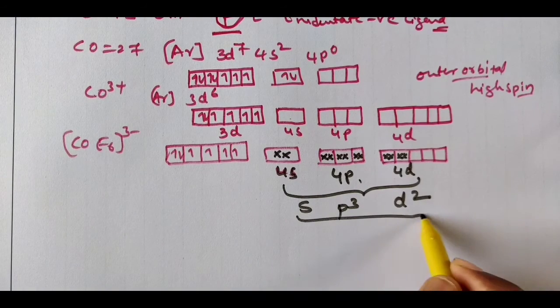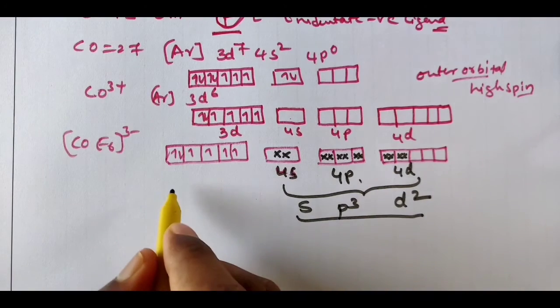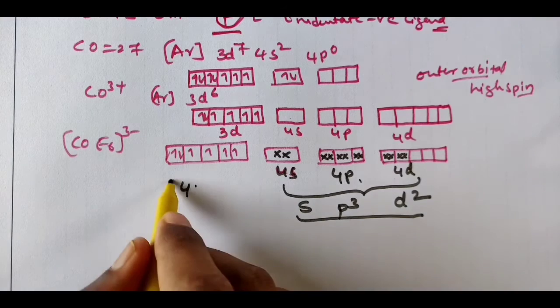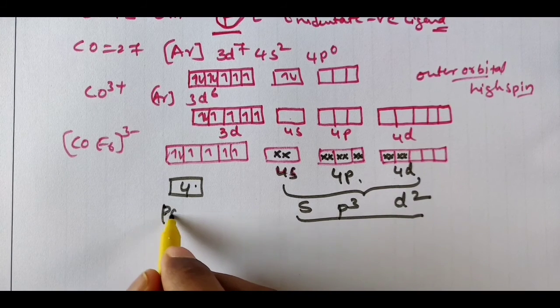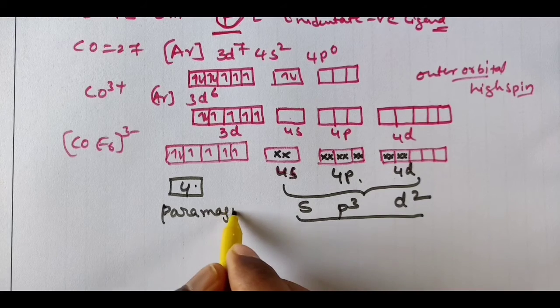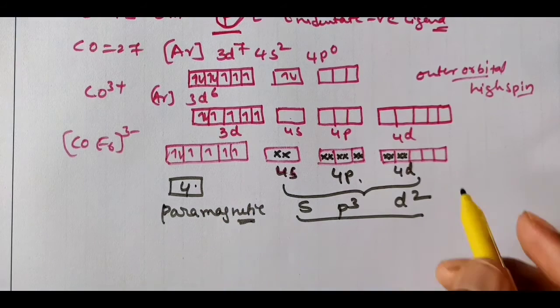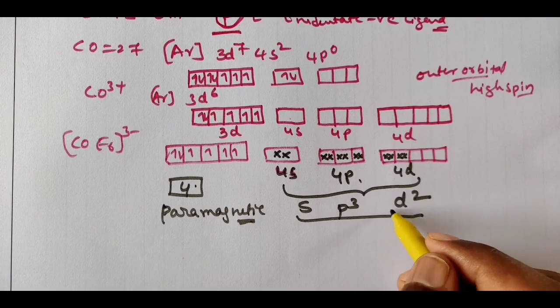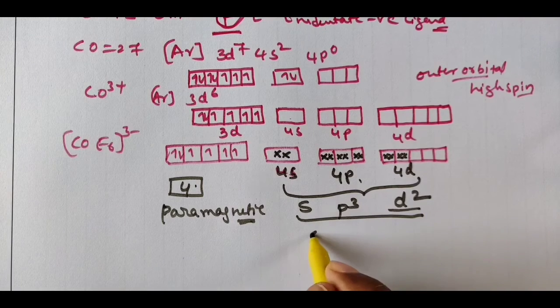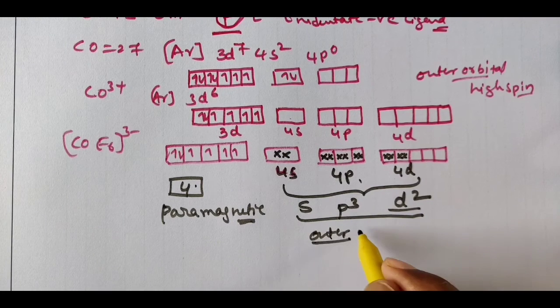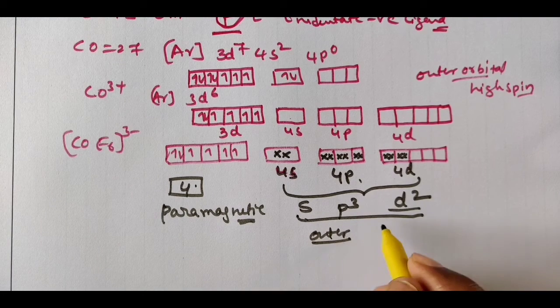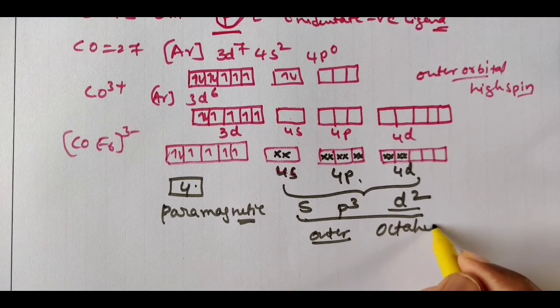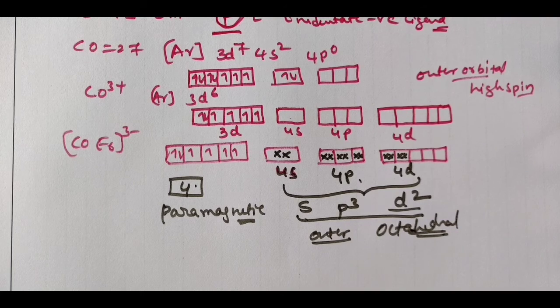So sp3d2 is there, and here 4 unpaired electrons are there. How many? 4 unpaired electrons. Hence this complex is called paramagnetic. Next, they used outer d orbital, hence it is outer sphere. I already told, outer orbital complex, high spin. Due to the presence of sp3d2 hybridization, it is an octahedral complex. Octahedral geometry it will come.